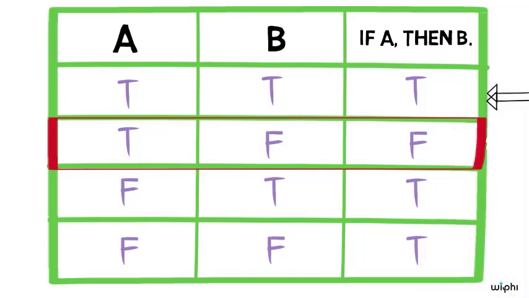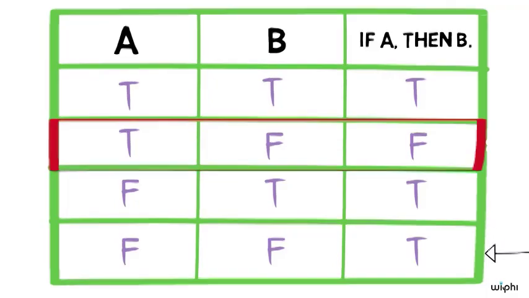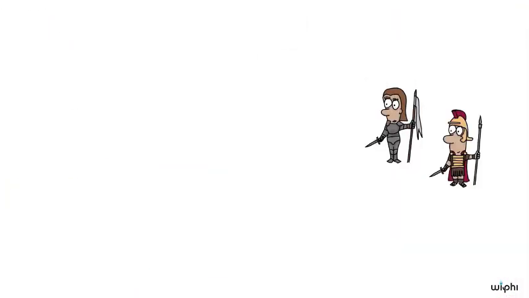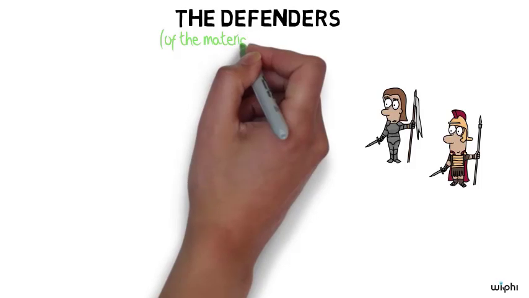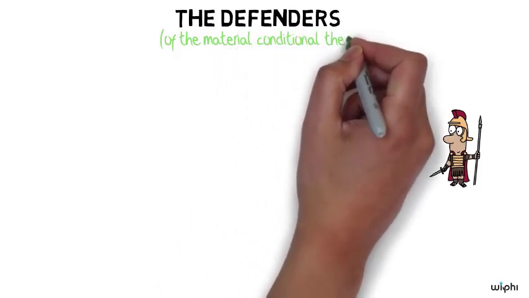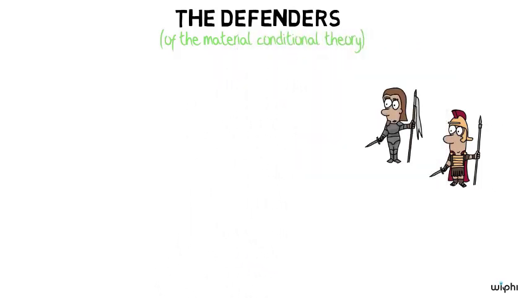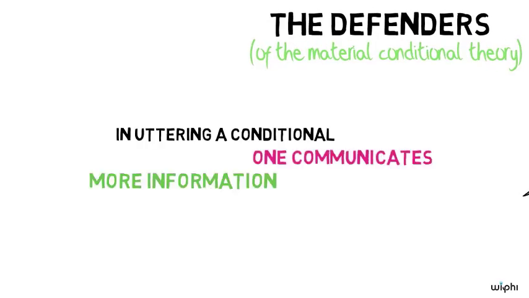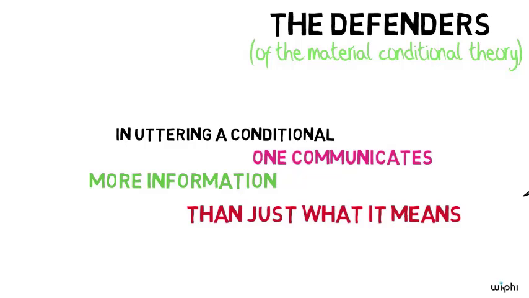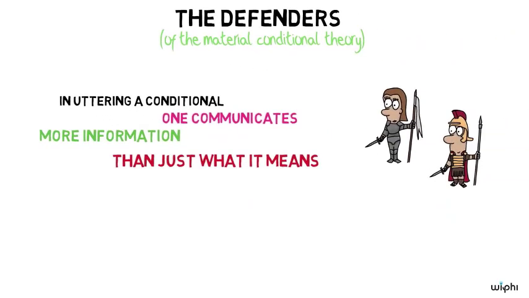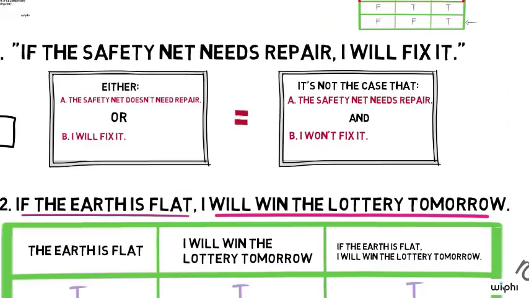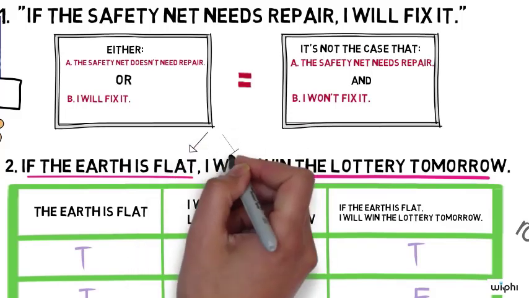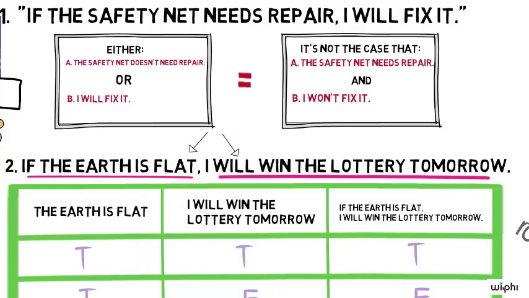Now, defenders of the material conditional theory are definitely aware of these problems, and they have responses to them. Their main line of defense is to hold that in uttering a conditional, one communicates more information than just what it means. And this extra information may underlie the special connection between the antecedent and consequent that seems missing from their theory.